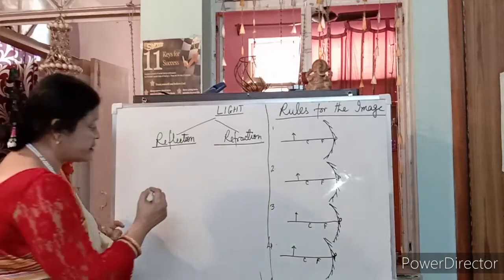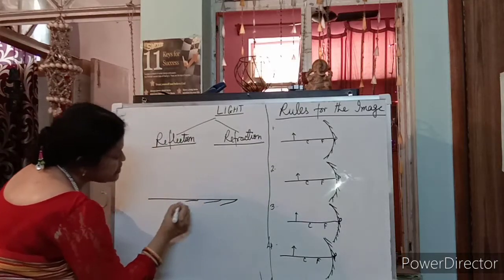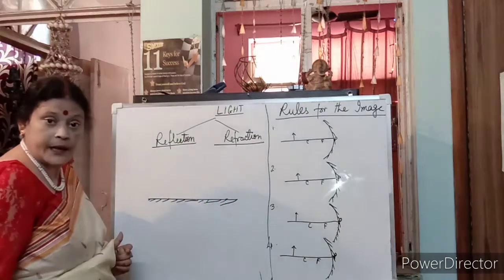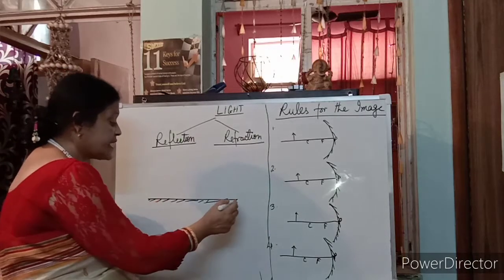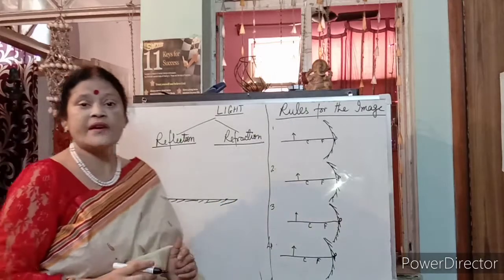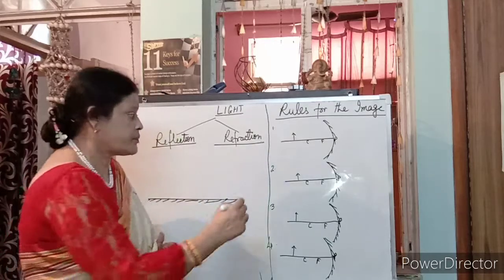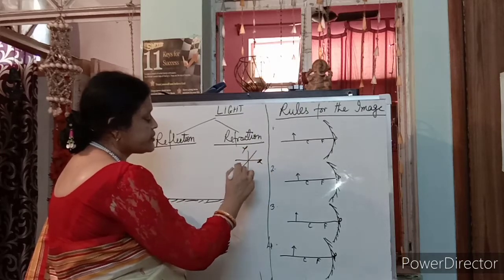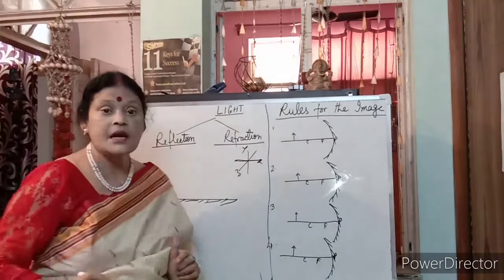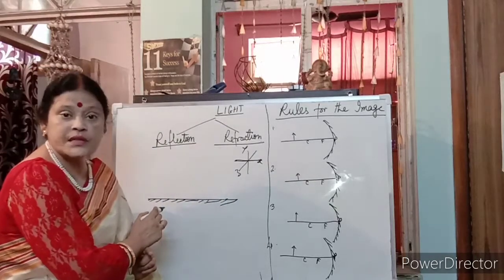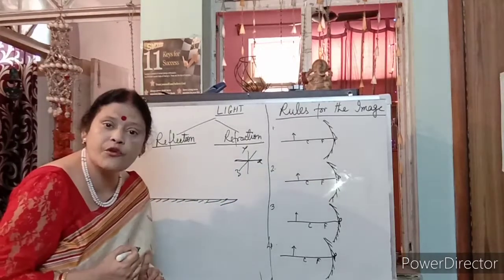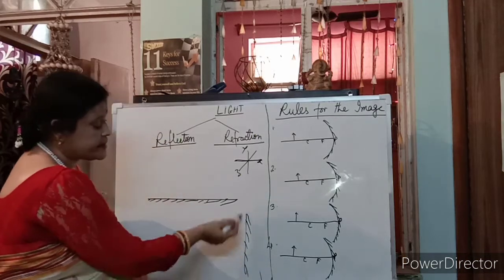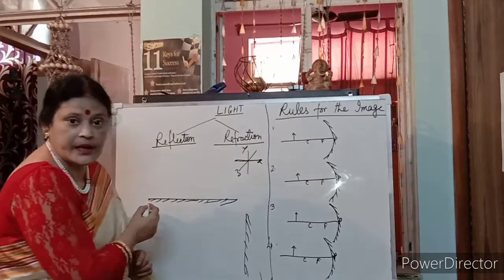Suppose I take any mirror, that is any plane surface which is polished from one side. This I am making the polish. This is the polished one. This is known as a plane. Plane means X, Y, Z axes are there. Suppose this is the X plane, this is Y, and this is Z. This is the plane which is polished from one side. It can be like this also, then also it is a vertical plane. This is a horizontal plane.